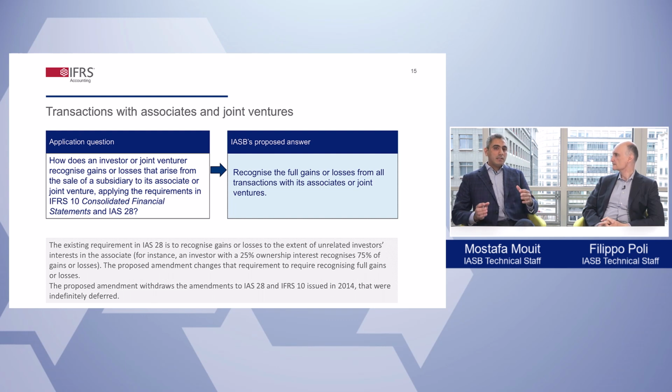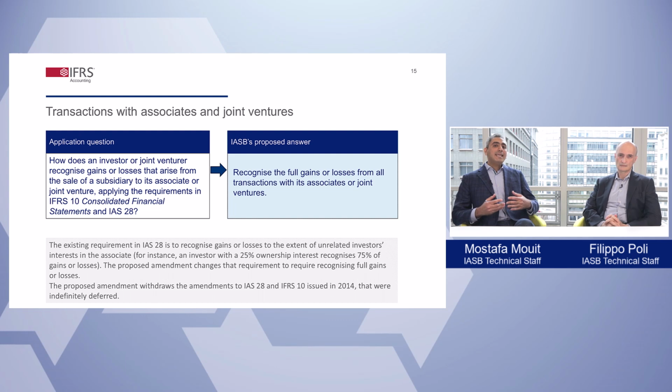So applying IAS 28 today, an investor restricts the portion of gains or losses on transactions with associates. This restricted gain is recognized later when the transferred asset is either sold to a third party or depreciated. However, IFRS 10 requires an entity to recognize in full the gain or loss when a parent loses control of a subsidiary.